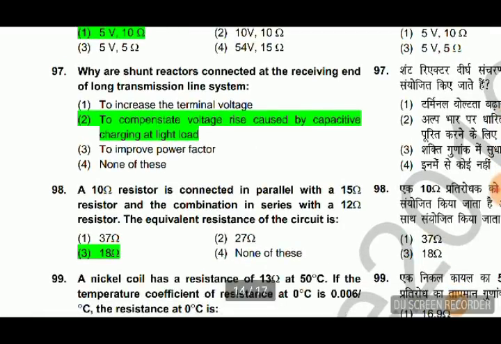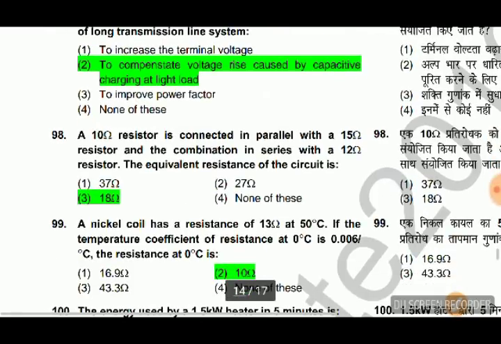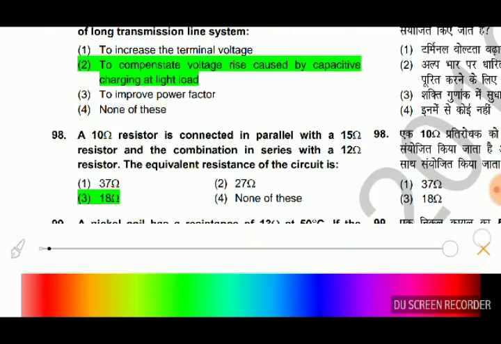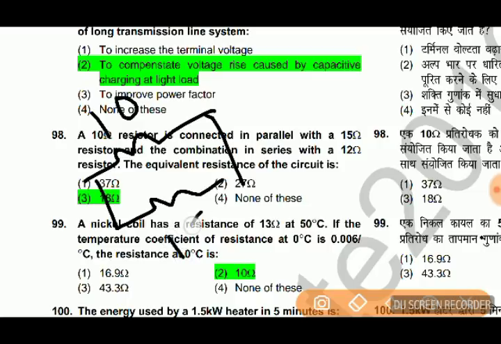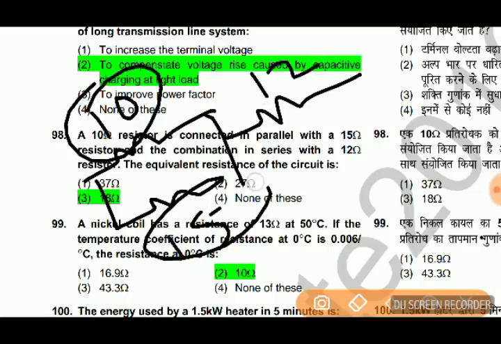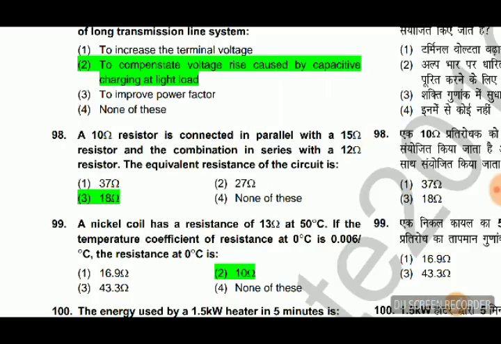A 10 ohm resistor is connected in parallel with a 15 ohm resistor and the combination in series with a 12 ohm resistor. The equivalent resistance, it is very easy. 10 ohm resistor is connected in parallel with 15, in series with 12. So 10 into 15 divided by 10 plus 15, plus 12 will be 18.